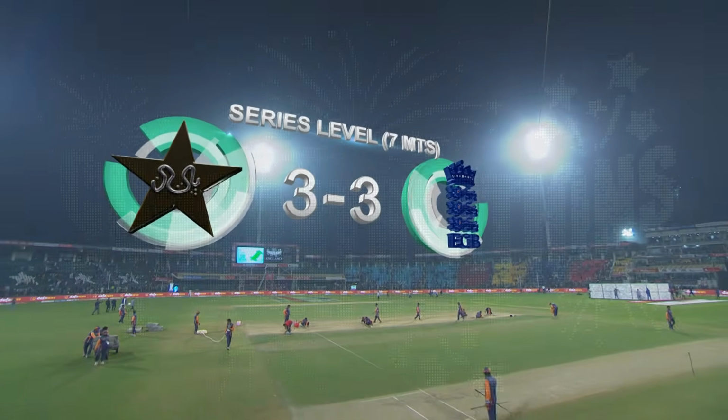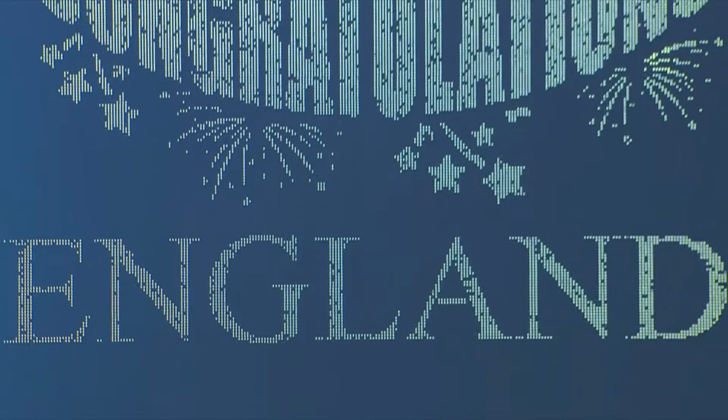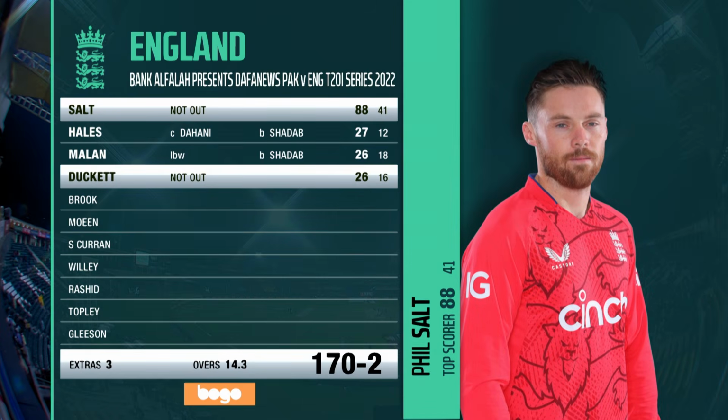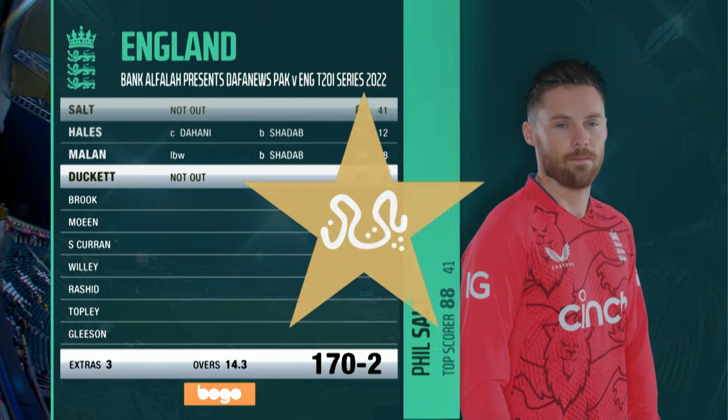Well, if Pakistan thought they might have a competitive total on the board when they started, when England started the chase, it all looked very, very different, almost from the first ball, when Phil Salt showed everyone in the world, everyone in Lahore, that he was intent on winning this game quickly. A brilliant knock of 88 not out from just 41 deliveries broke the back of the task in very, very quick time. Everyone else played their part. Hales with 27, Malan with 26, Duckett 26 not out at the end of it. But England had a lot of time to spare. 5.5 overs to spare as they reached the victory target of 170 for 2.